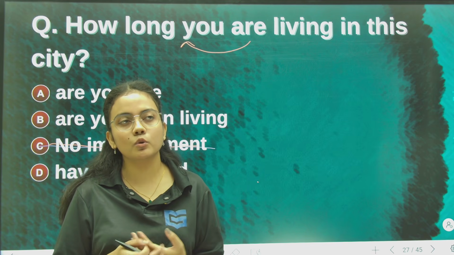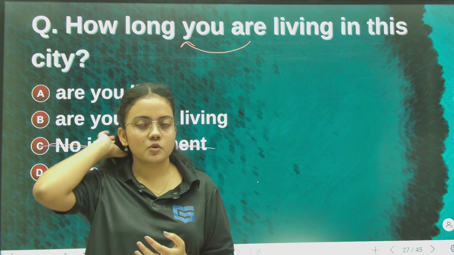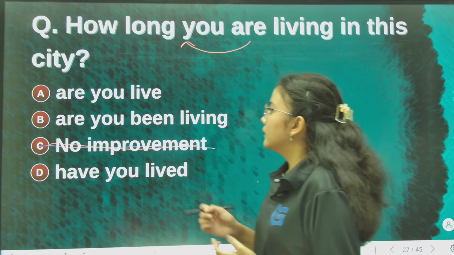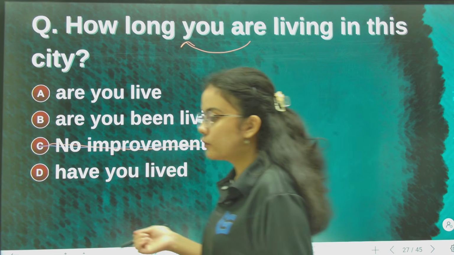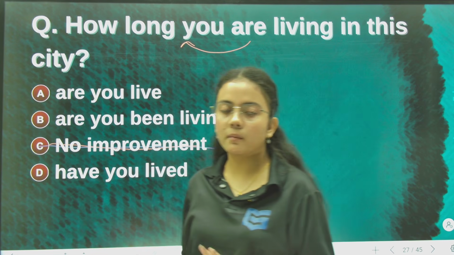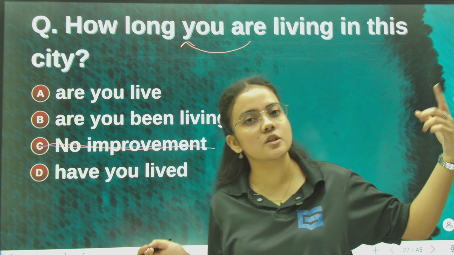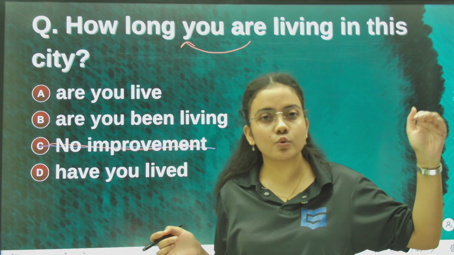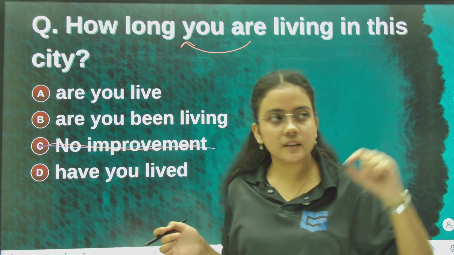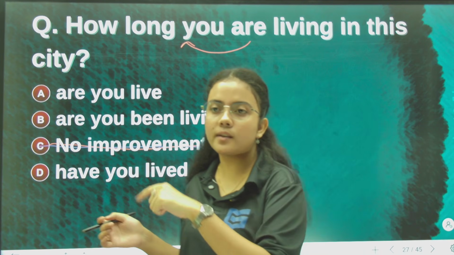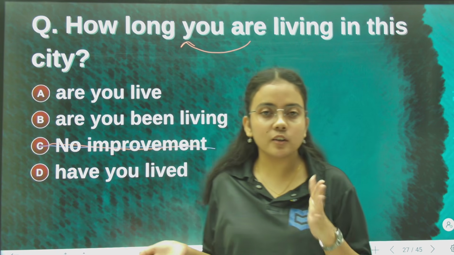In this type of sentences we use present perfect or present perfect continuous tense. First of all, remember, in this type of sentences the action has started in the past, and its result or relevance is in our present, or the action is still continuing in the present. Then we use present perfect or present perfect continuous tense.